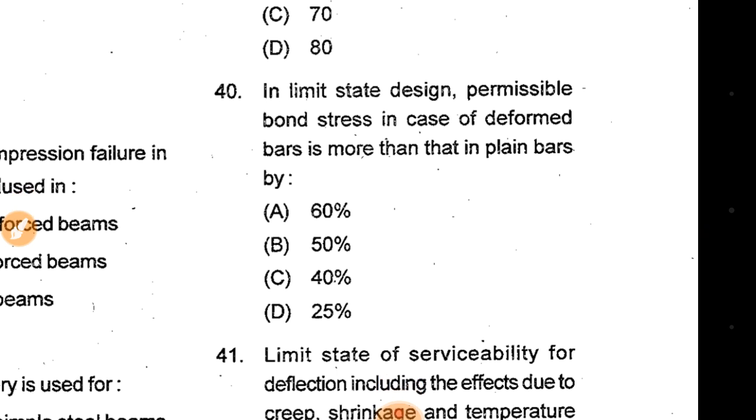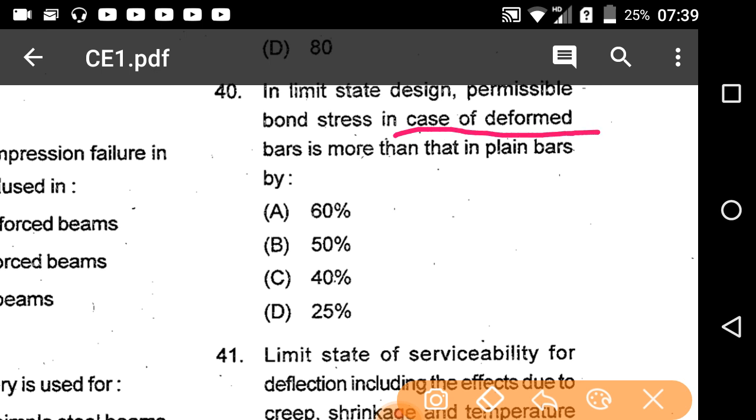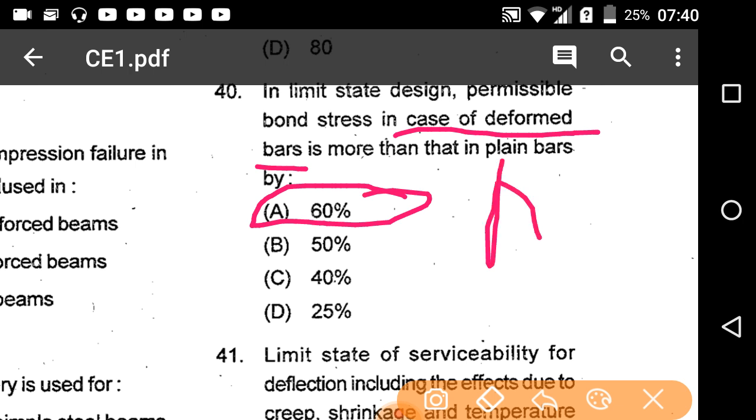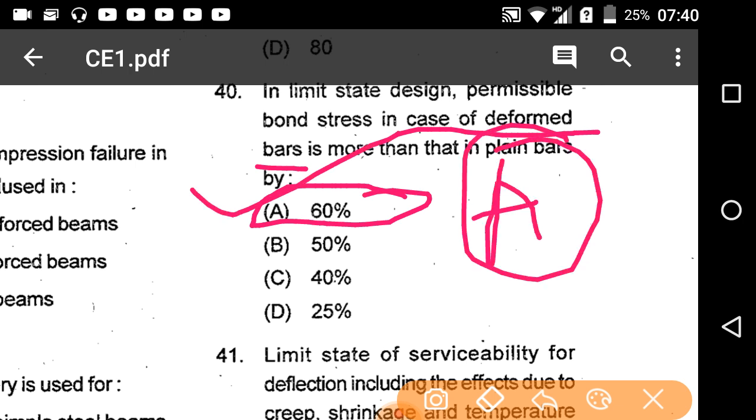In limit state design, the permissible bond stress in case of deformed bars is more than that of plain bars by 60%, 50%, 40%, 25%. In limit state, the permissible bond stress in case of deformed bars is more than that in plain bars by 60%. That is option A will be the correct answer. But if it is asking about compression case, then it is increased by 25%.